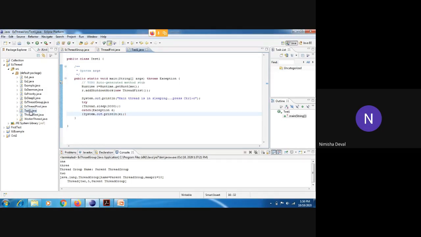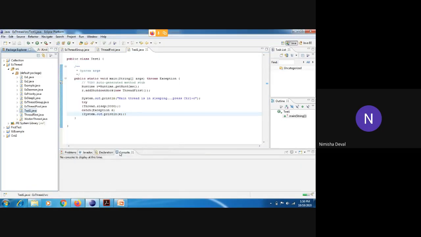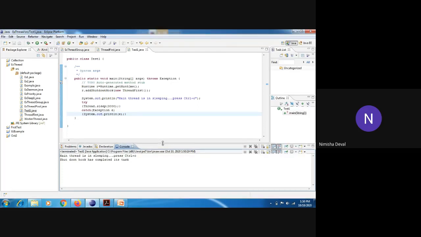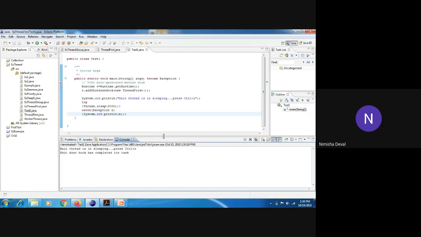Now I will execute it. Okay, see here that the shutdown hook has completed its task. If you want to interrupt it, you can use the Ctrl C buttons. Understood? This is not from your syllabus, but I want to explain it because this is part of our multi-threading. That's why I have explained it once again.